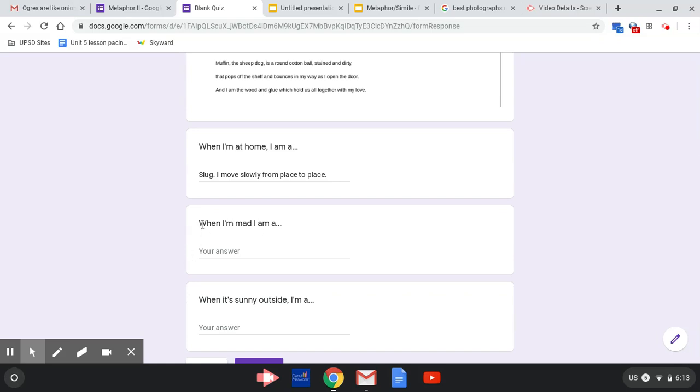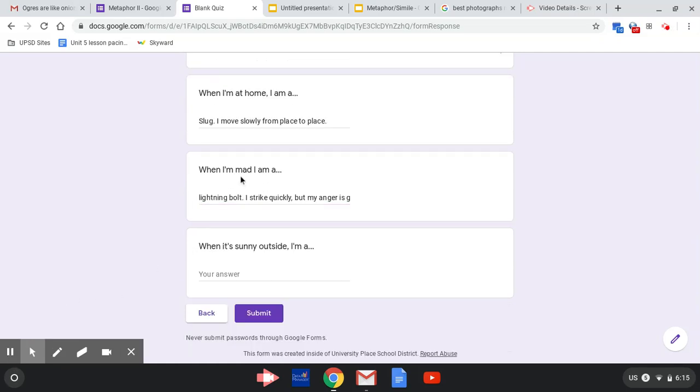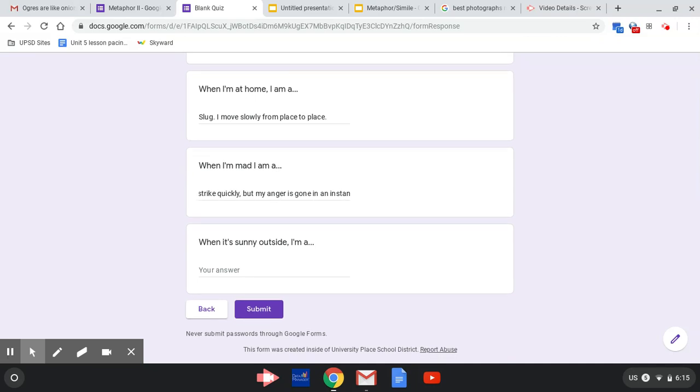Next. When I'm mad, I am a. Well, what am I like when I'm mad? And I mean, what is something that I could compare myself to when I'm mad? When I'm mad, I'm only mad for a short period of time. So I might compare myself to a bolt of lightning, right? I strike quickly, but then I'm over. My anger is over as soon as you know it. So I might say that when I'm mad, I am a lightning bolt. I strike quickly, but my anger is gone in an instant.